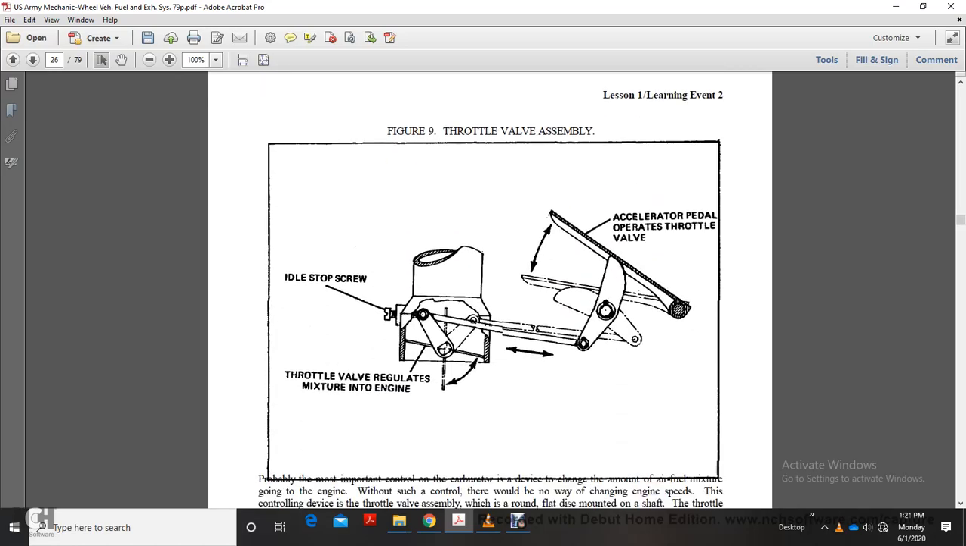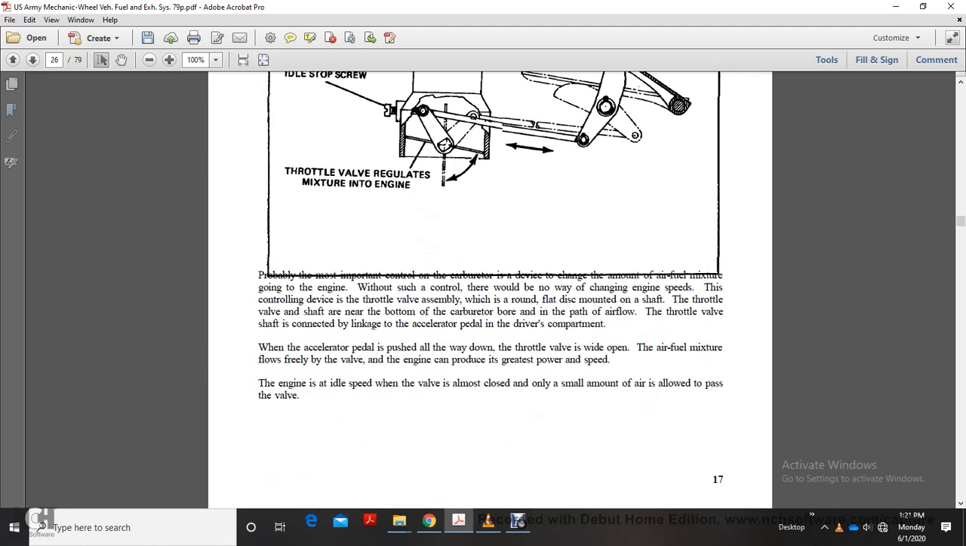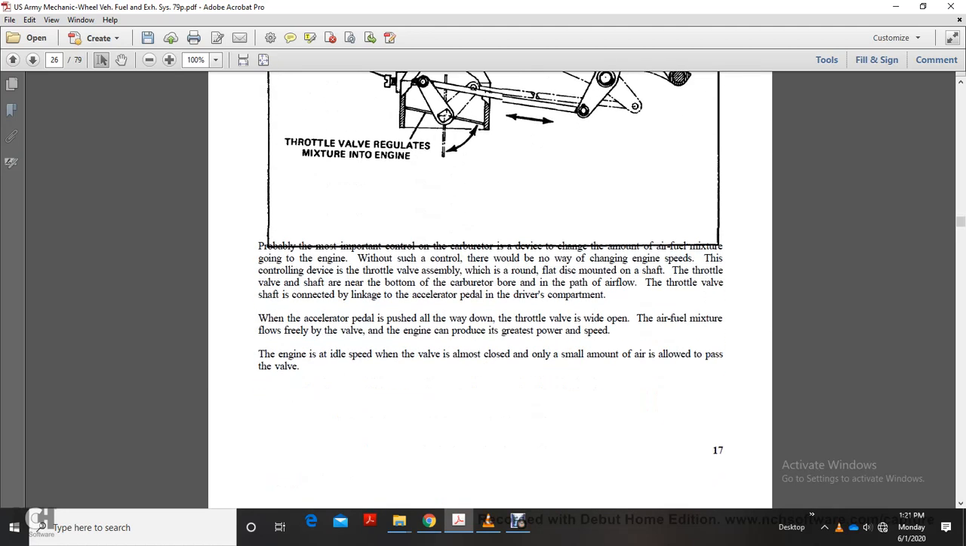Alright, figure 9 shows the throttle valve assembly. The accelerator pedal operates the valve. The idle stop screw and throttle valve regulate the mixture to the engine. Probably the most important control of the carburetor is the device to change the amount of fuel mixture going to the engine. There would be no way to change the engine speed without this control device.